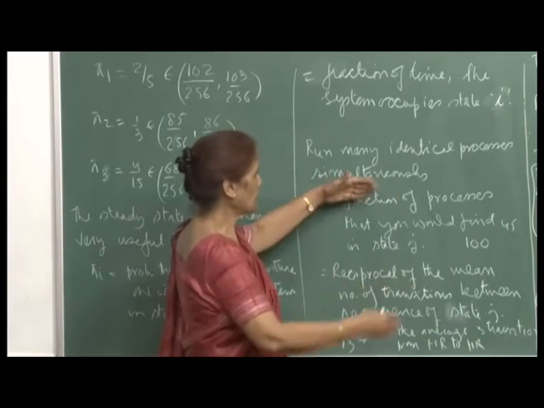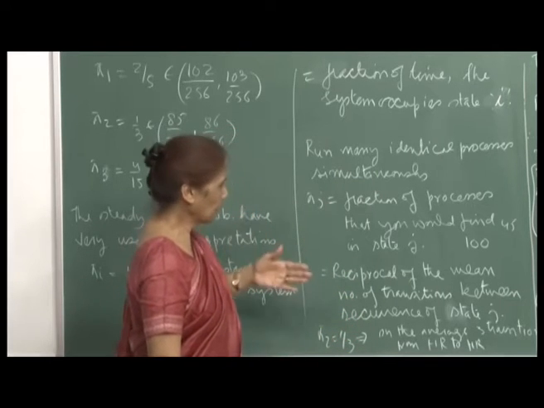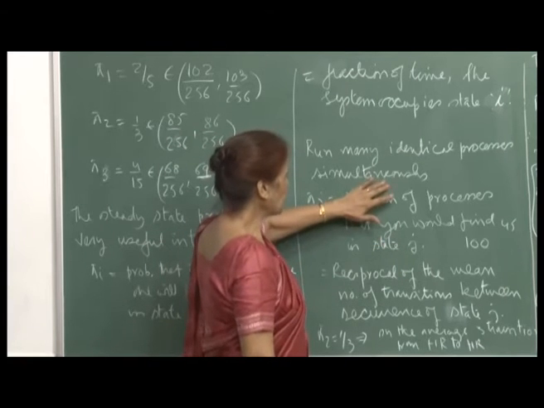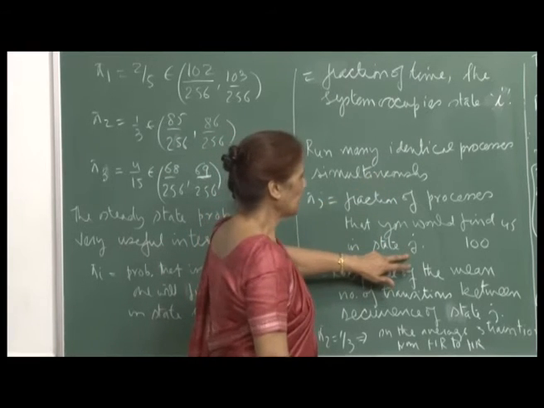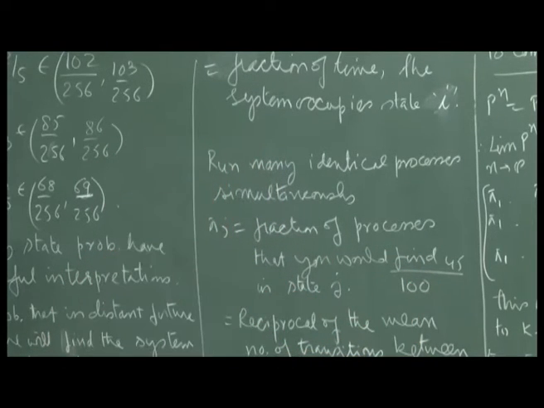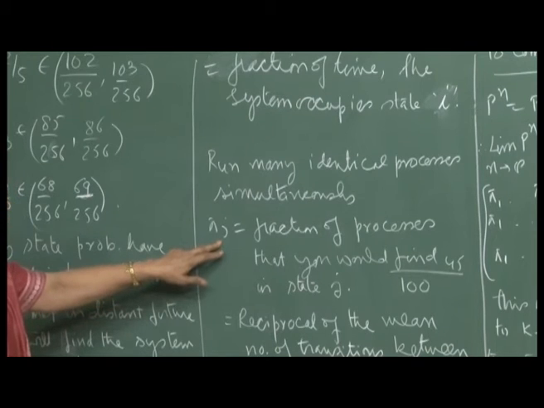Of course, you let the processes run for a long time, and then after a certain period of time you just find out how many of these processes are occupying state j. So, if that comes out to be 45, then your pi j would be approximately 45 upon 100. That will be the fraction of processes that you would find in state j.